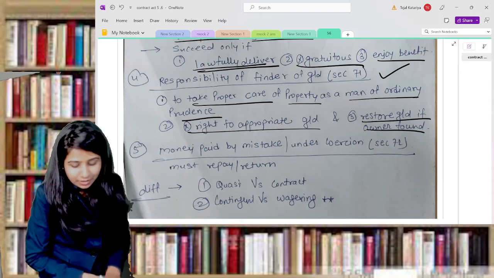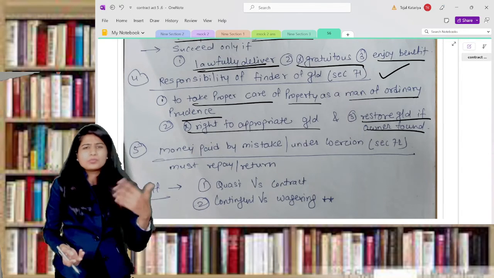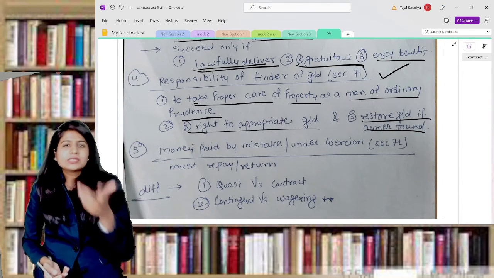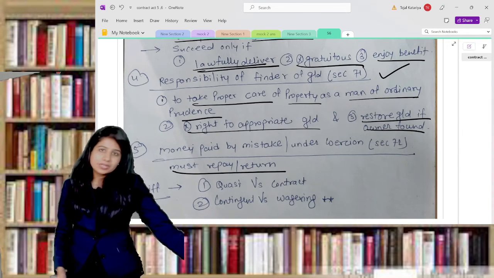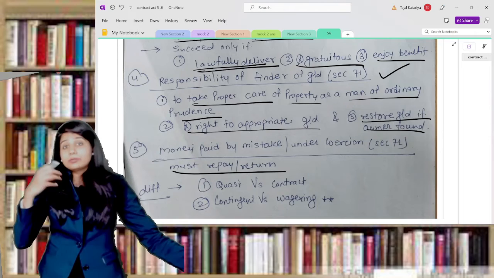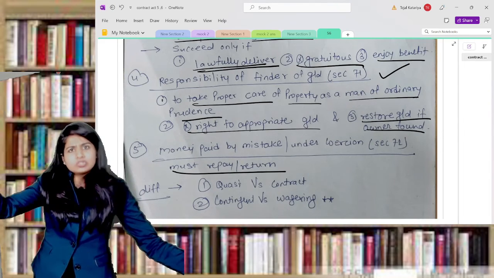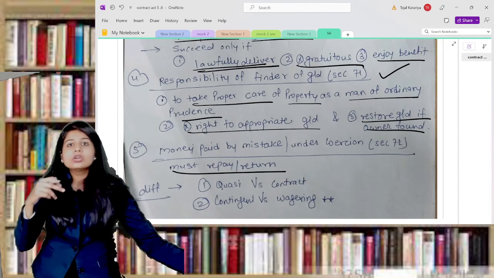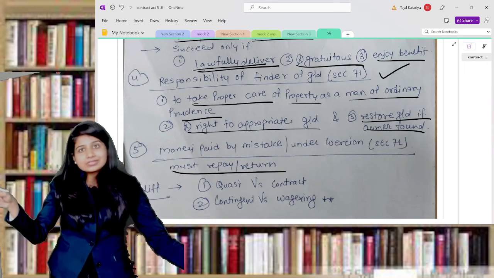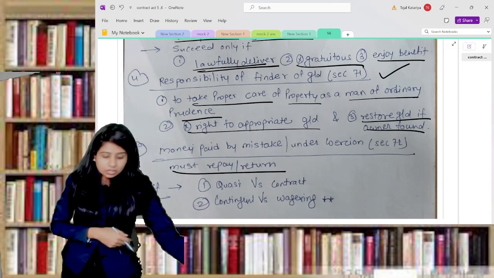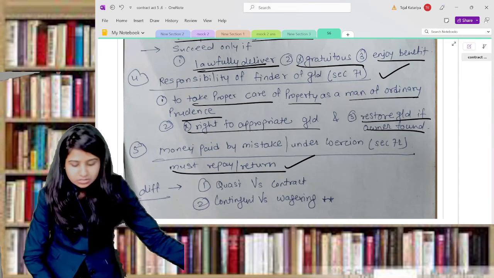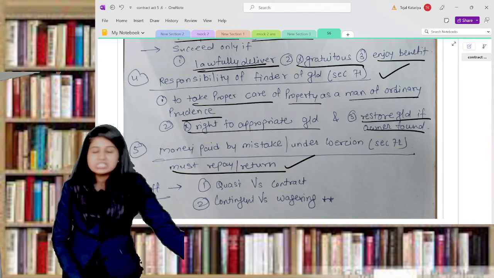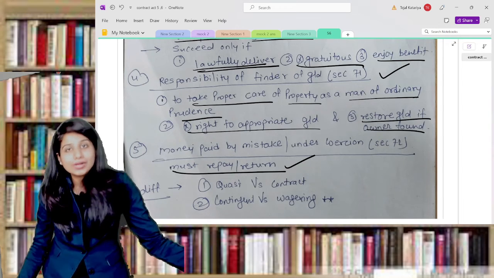And the last is money paid by mistake or under coercion. Obviously, if you transfer any money by mistake to somebody, then obviously you should get it back, or it must be repaid, even though there is no contract between you and that stranger, but because of quasi contract, that stranger must return or repay your amount. This is nothing but section number 72. These are the 5 situations where you can apply quasi contract.